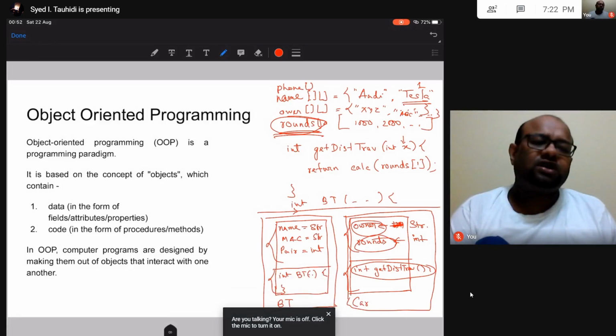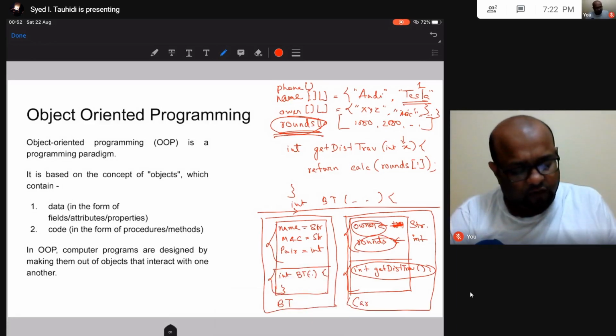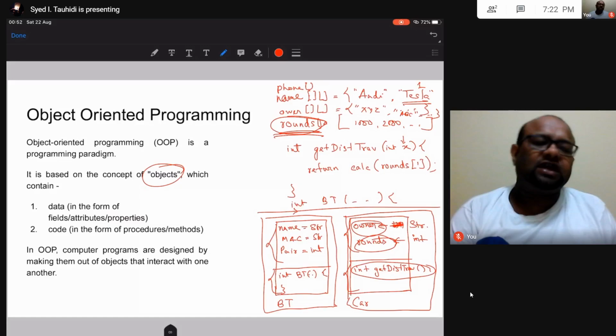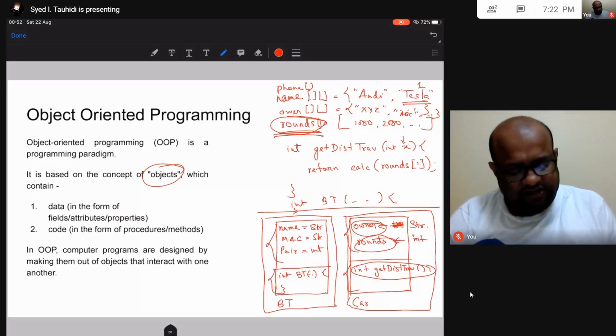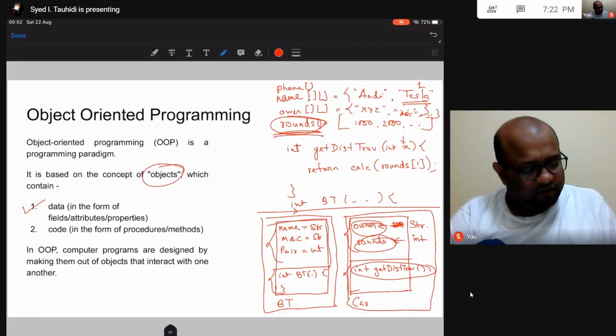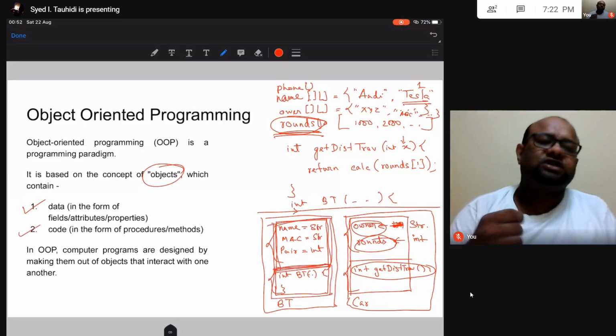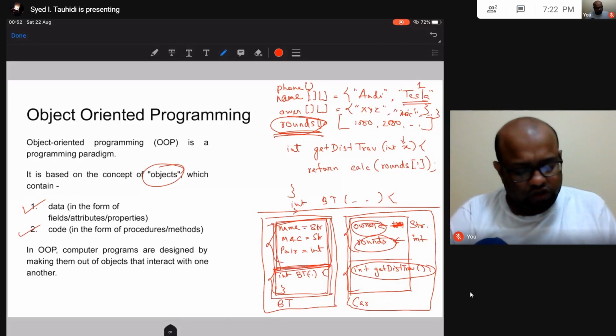All right, so let's see what the definition says. Object-oriented programming is based on the concept of objects. An object contains two types of things. One is the data, like we saw, this can be the type of data. And then the other is code. This is code that works on that data, that uses this data. So this data that we have is called fields, attributes, properties.